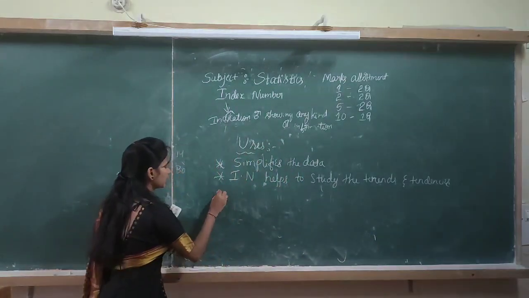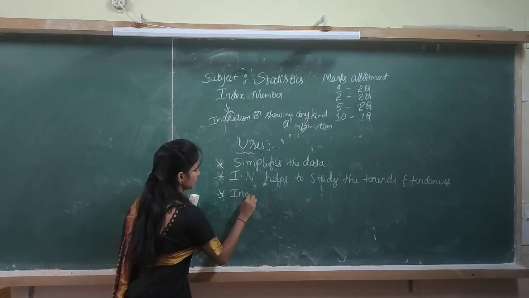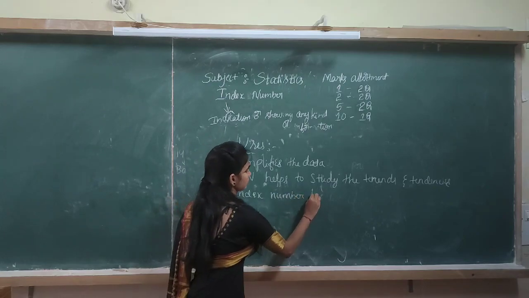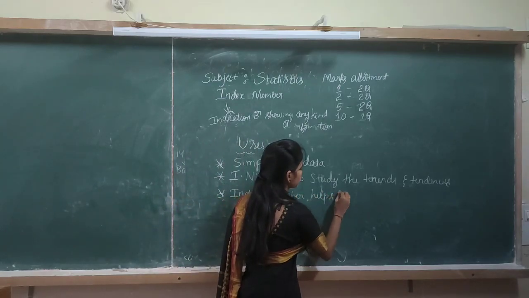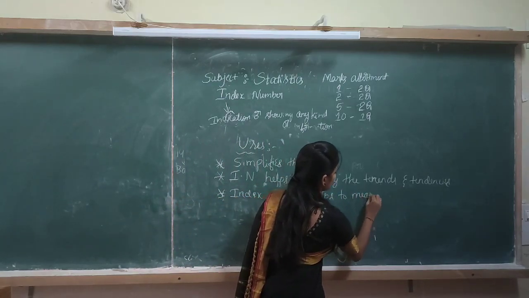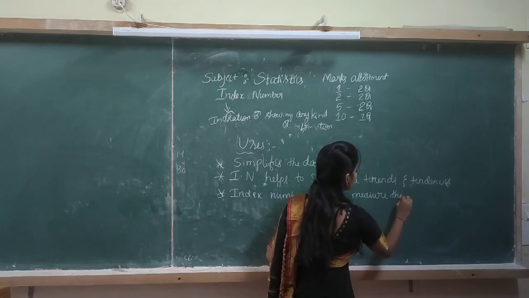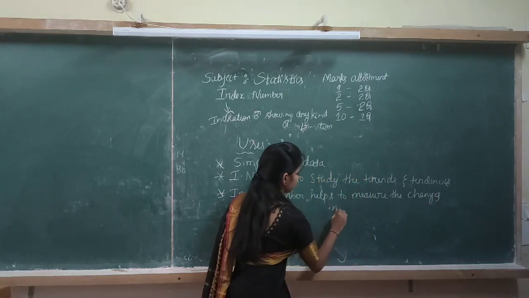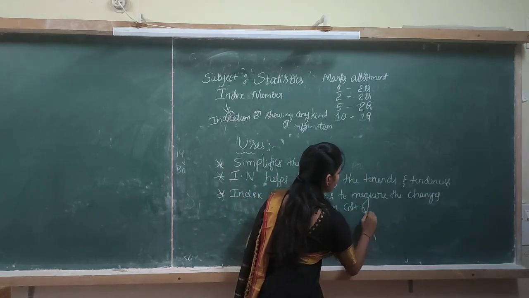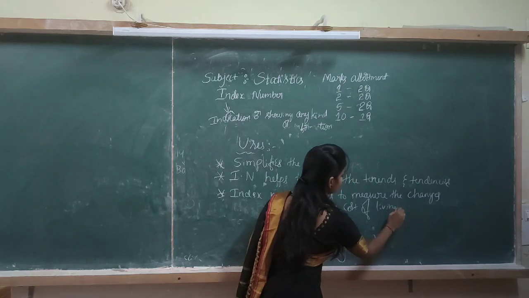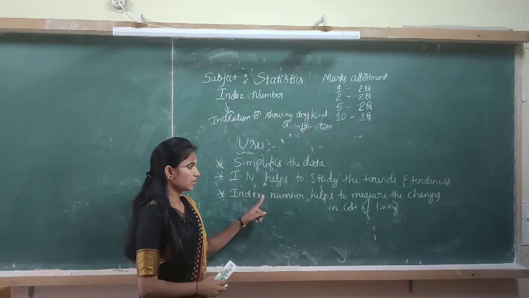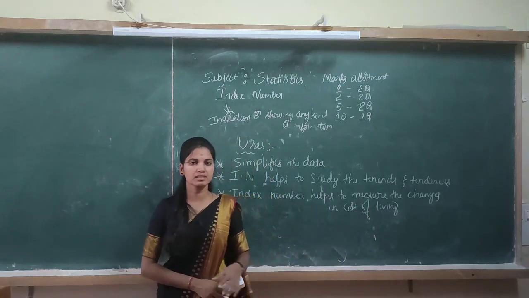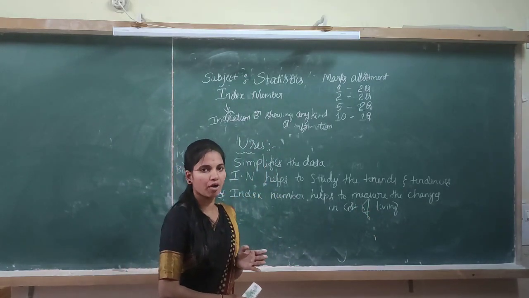And the next point is index number helps to measure the changes in cost of living. That means there are many different groups of people.